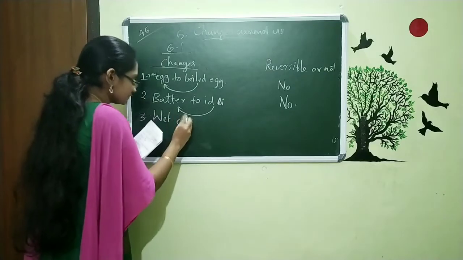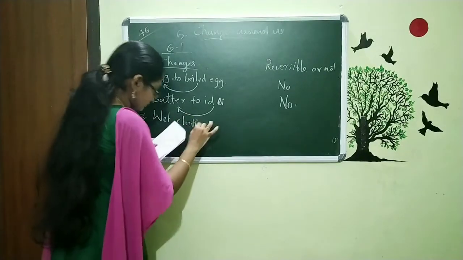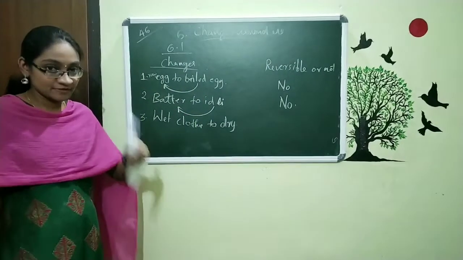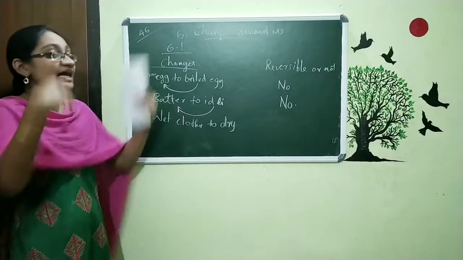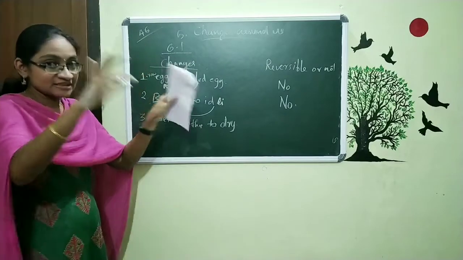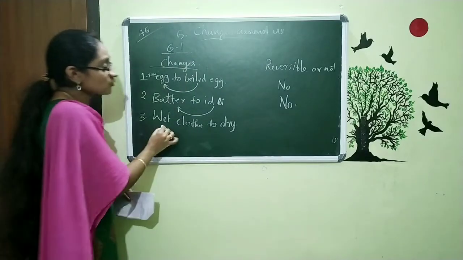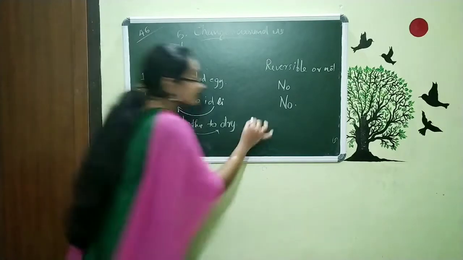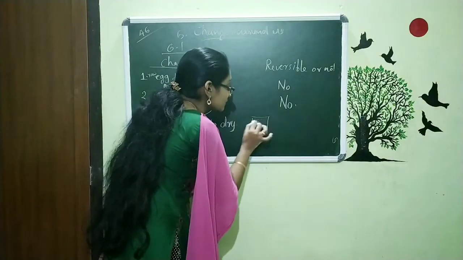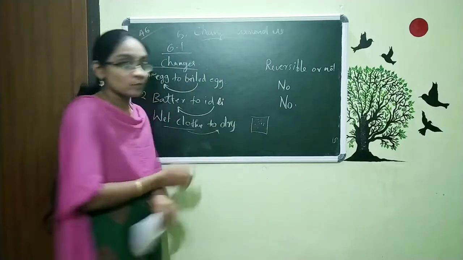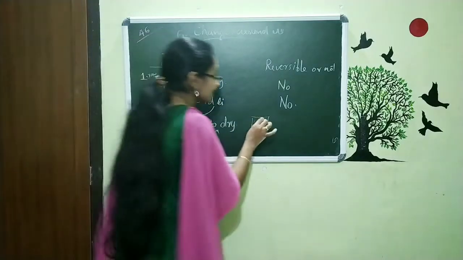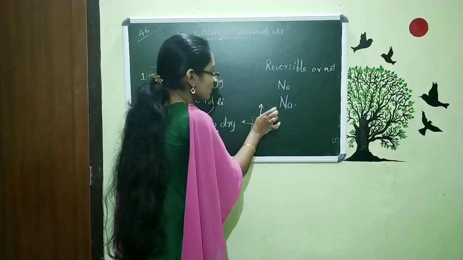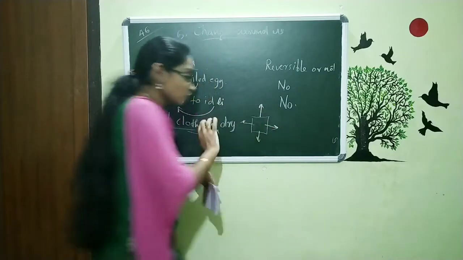Wet clothes to dry. That means I am just taking a piece of cloth, putting it in water and then putting it under the sun. And so our wet clothes converted to dry. That means within our piece of cloth at first it had water. That water escaped to our atmosphere. Now our cloth has no water.